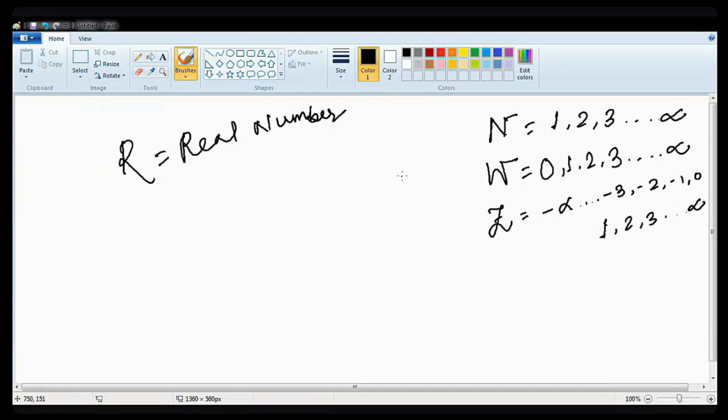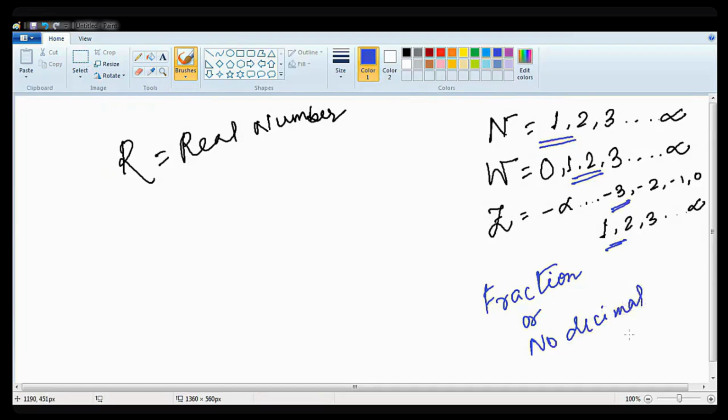Okay. So one thing you can see over here, you can see that all the numbers, whatever we are writing, all the numbers are full. There is no fraction or no decimal number. Correct? So whenever any fraction or decimal comes, okay, real number can be divided into two types.